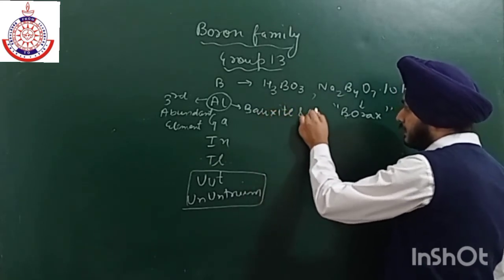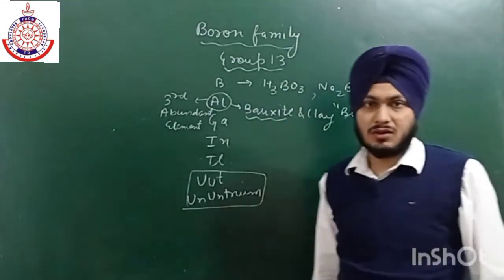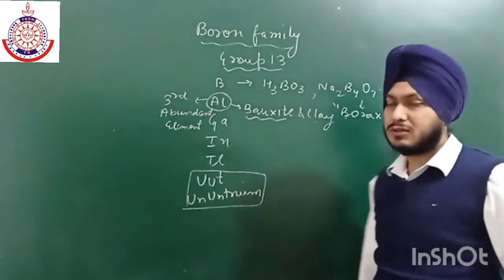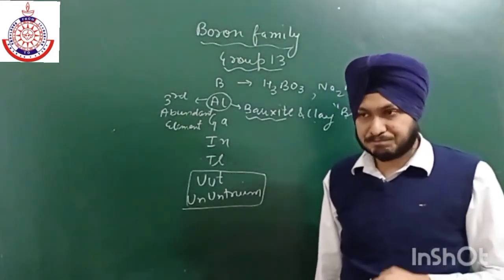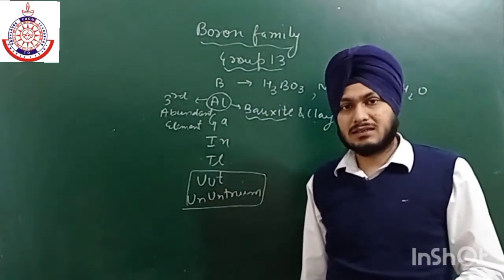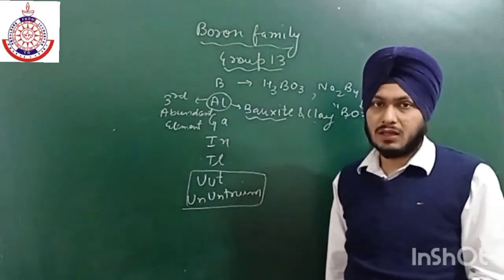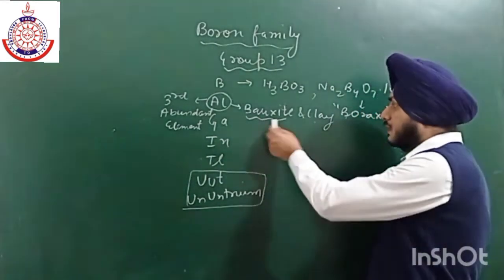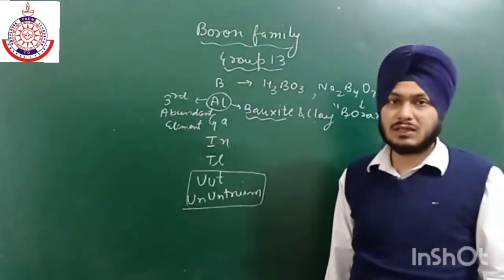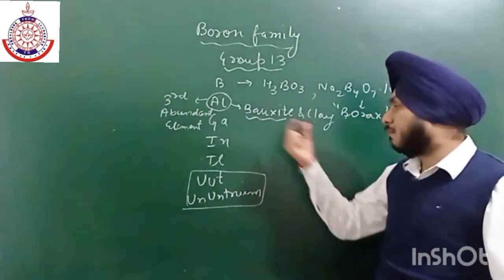Bauxite is the ore of aluminium. These two are the minerals of aluminium, but bauxite is the ore, because ores are those from which we can easily extract the metal. Out of these two, bauxite is the ore. These two are minerals, but an ore is one from which we can conveniently extract the metal, and bauxite is the ore.